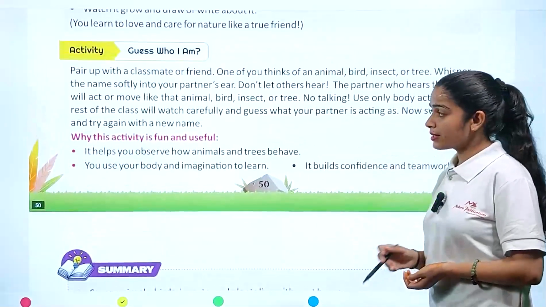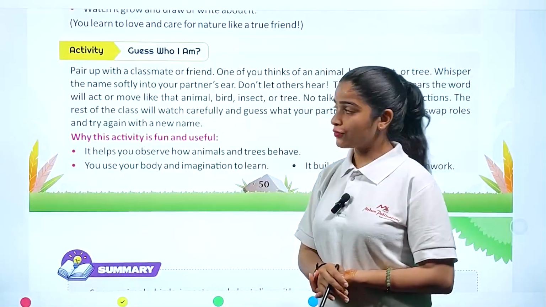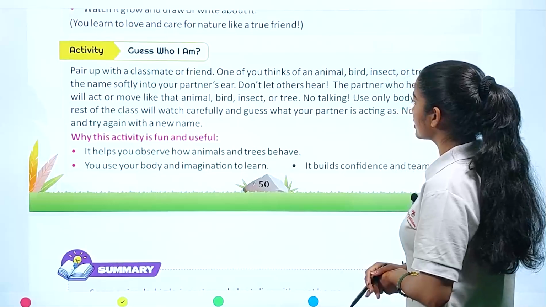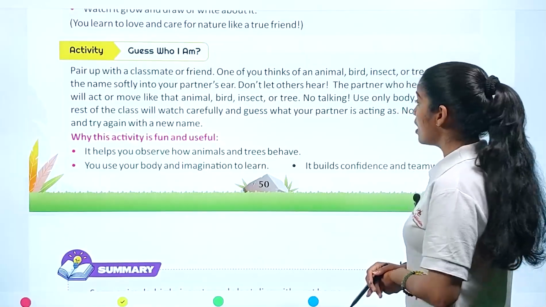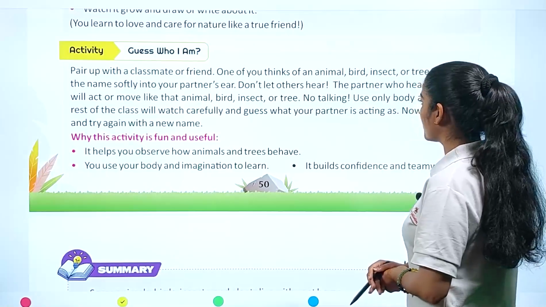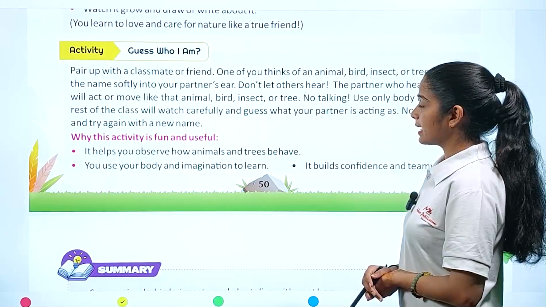So now students, this is an activity which you have to perform with your friends. Pair up with a classmate or friend. One of you thinks of an animal, bird, insect, or tree. Whisper the name softly into your partner's ear. Don't let others hear. The partner who hears the word will act like that animal, bird, or insect.